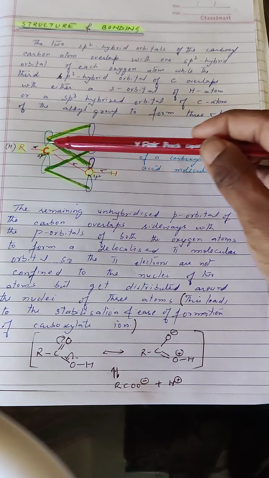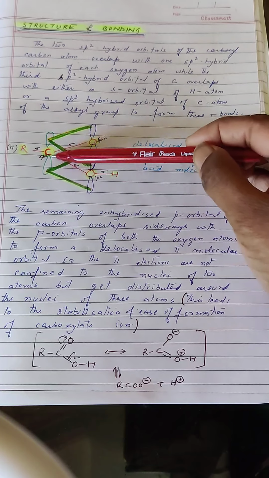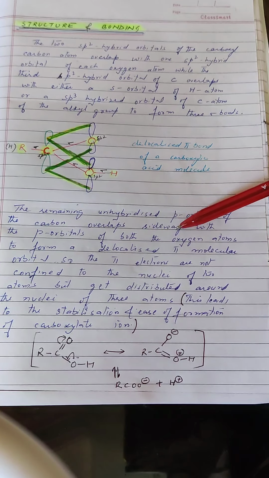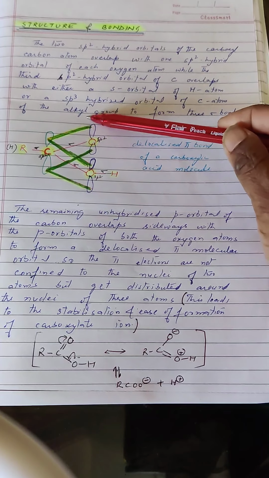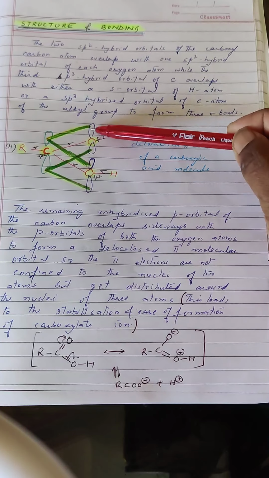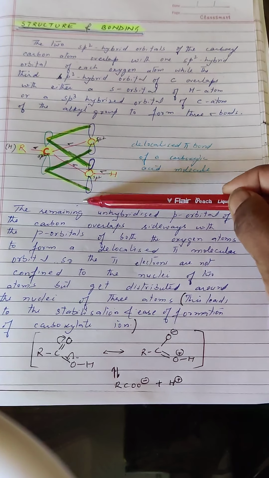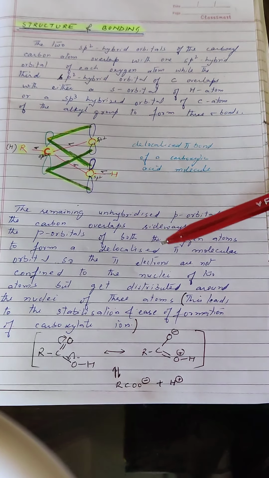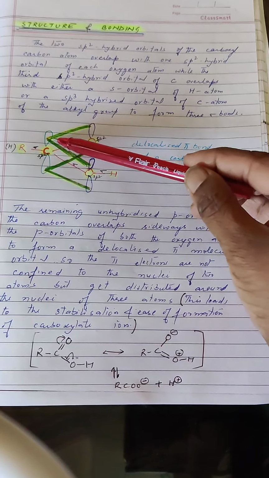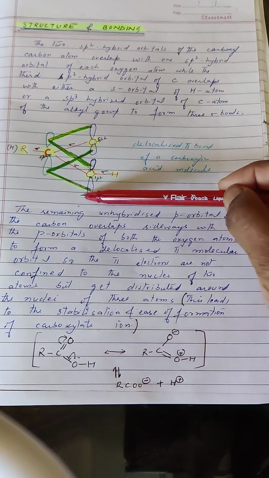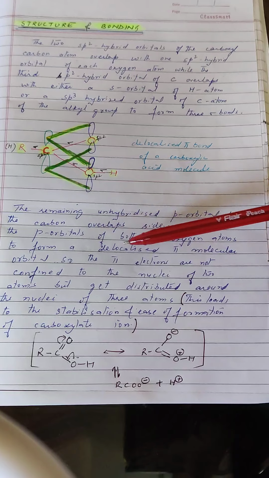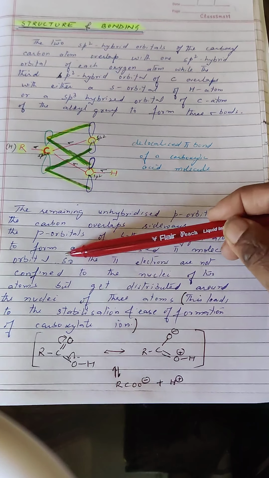The remaining unhybridized p orbital of the carbon overlaps sideways with the p orbitals of both the oxygen atoms. This is the unhybridized p orbital of one oxygen, this is the p orbital of the second oxygen. So the unhybridized p orbital of carbon overlaps sideways with the p orbitals of both of these oxygens and forms a delocalized pi molecular orbital.